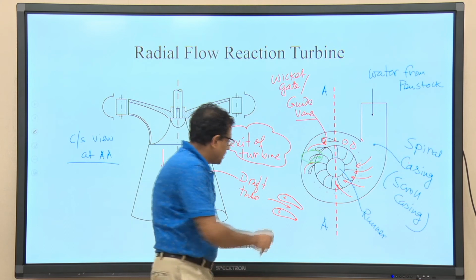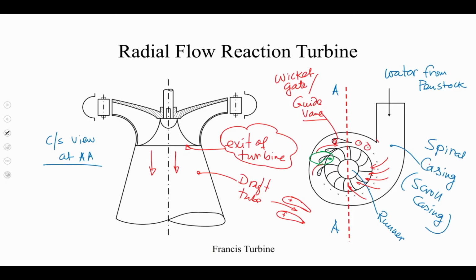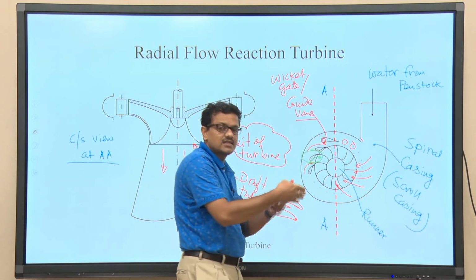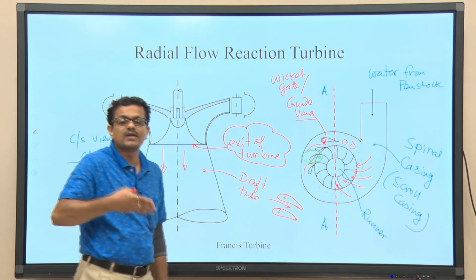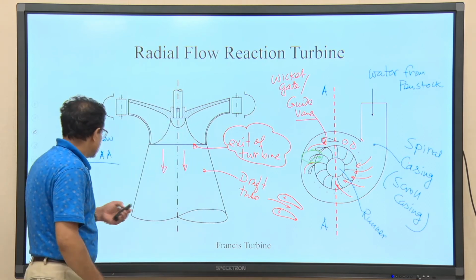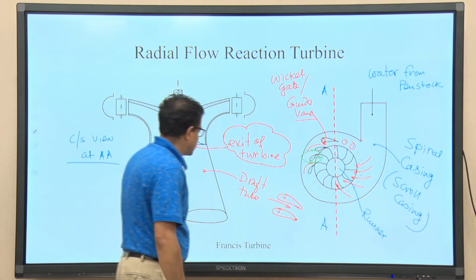So, when liquid is passing through the passage between two guide vanes, if we can make the passage in the form of a nozzle, then partial energy conversion might take place. So, if I try to write the objectives of having these guide vanes, I will be writing later, let me complete it.